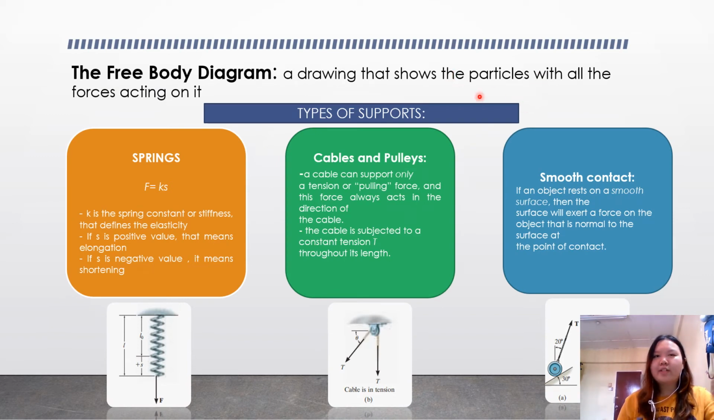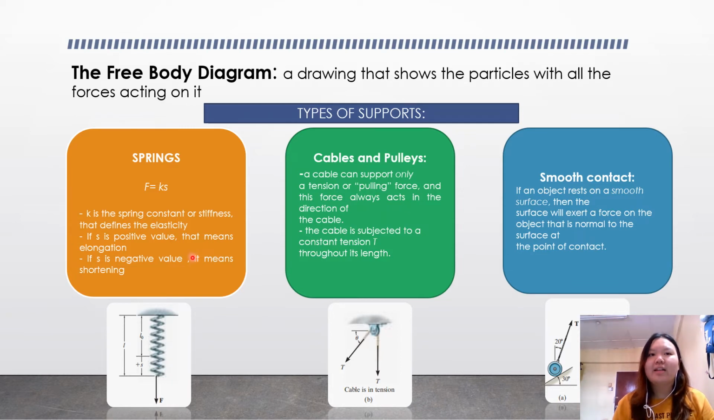When we talk about equilibrium, we will talk about the free body diagram. The free body diagram is a drawing that shows the particle with all the forces acting on it. And we have three types of support. The first one is the springs. We have the formula F equal to Ks, where K is the spring constant that represents the stiffness or the elasticity of the spring.